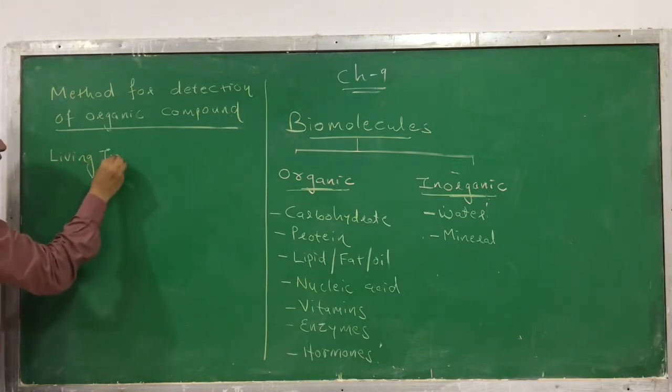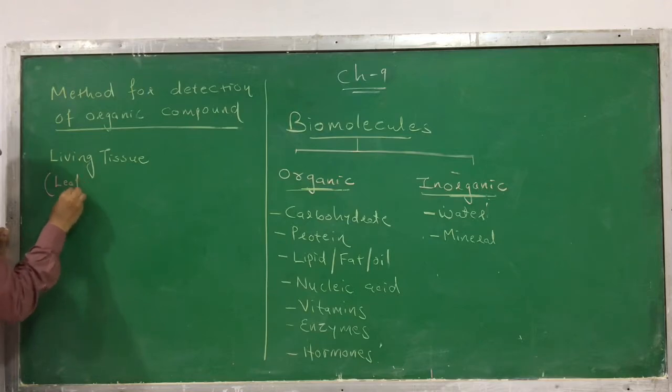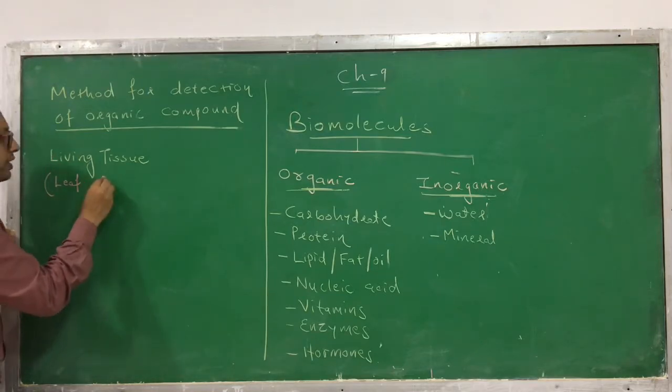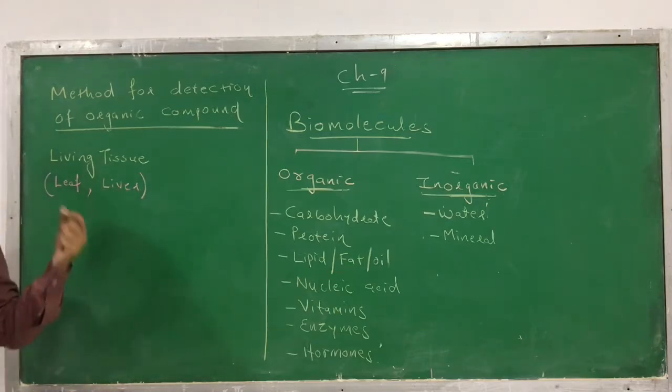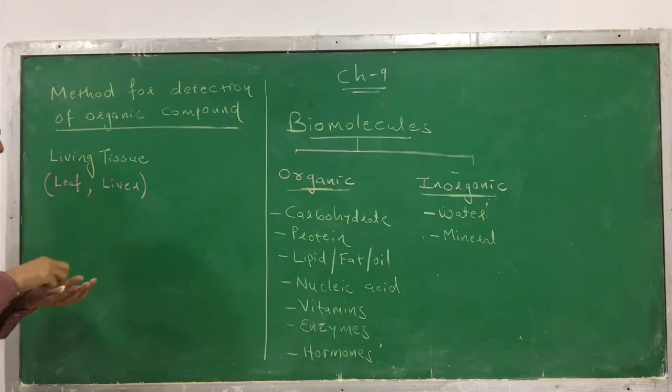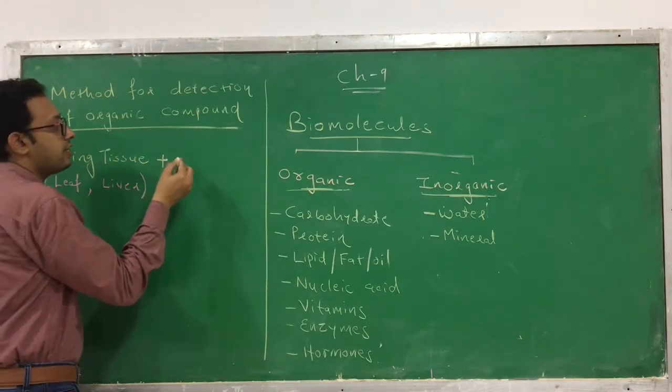Okay, what you have to take is living tissue. The living tissue may be a simple one. You can take a leaf from a plant, or you can take any tissue, like the liver of an animal. Any living tissue you can take. Okay, to this living tissue you have to add